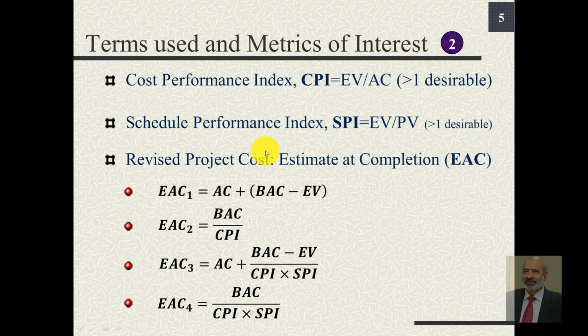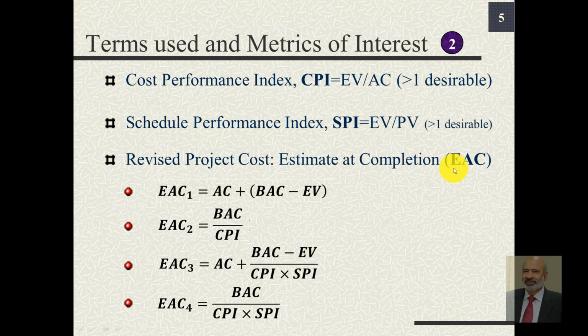As the project progresses, we may encounter different problems, cost escalations, delays in activities performance, and hence there may be a need to revise the budget at completion, and that revised budget is known as estimate at completion.